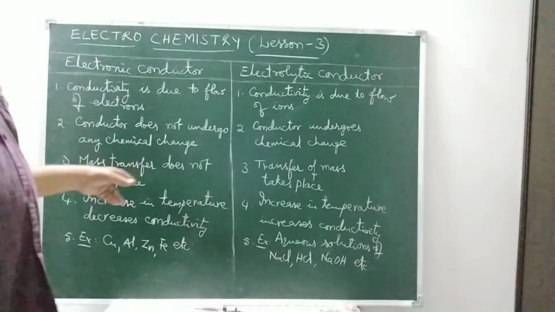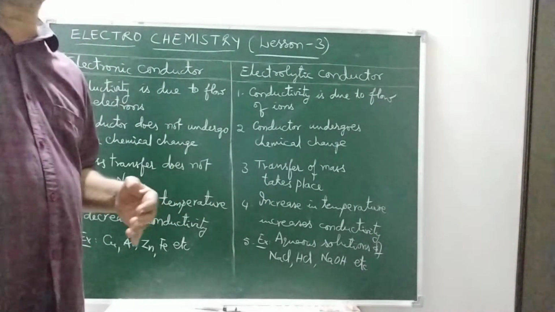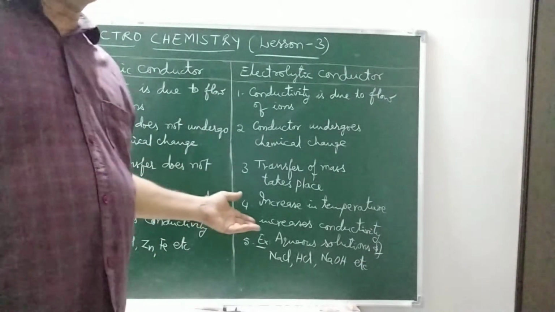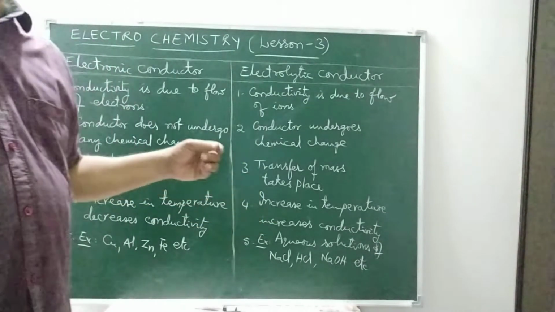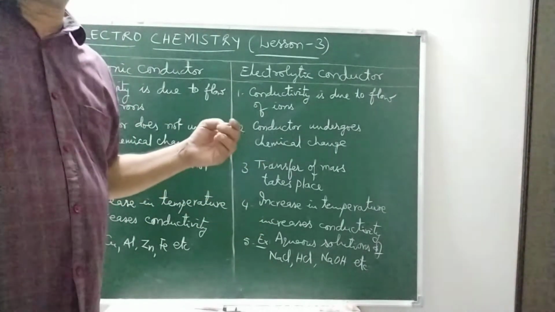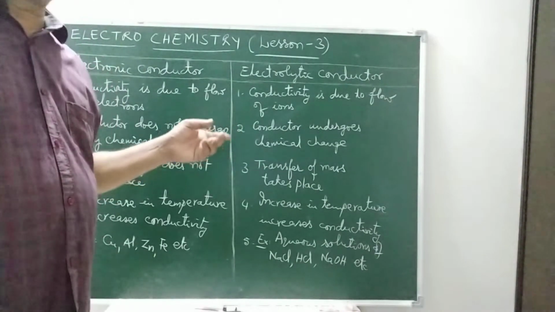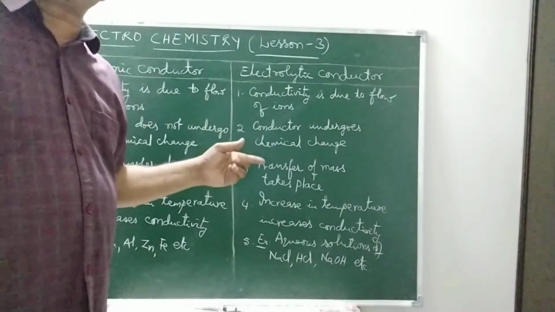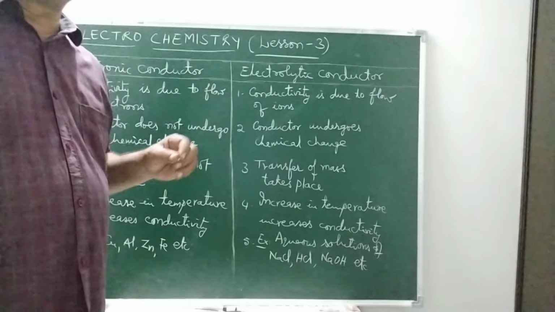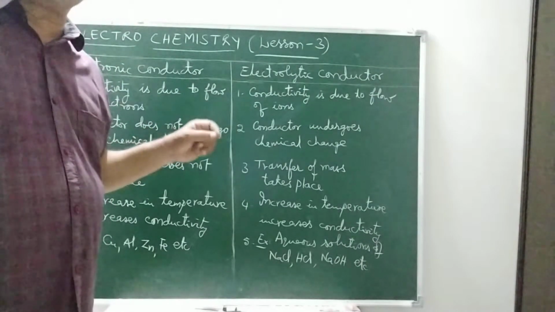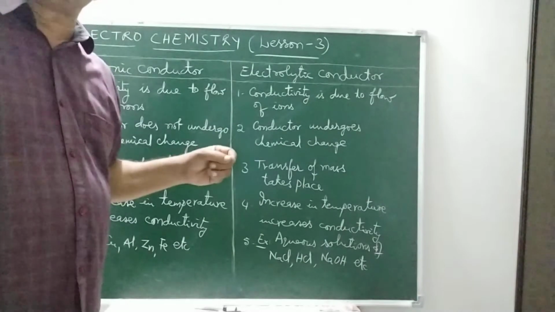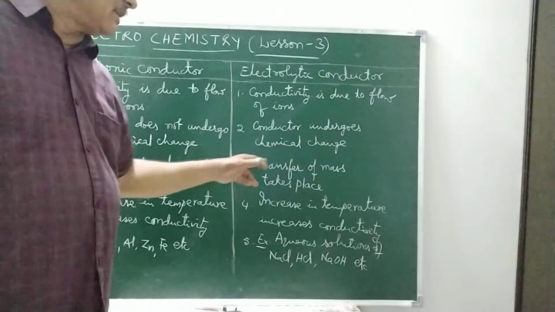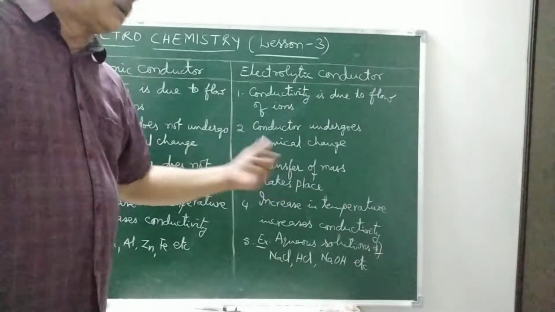Right. Mass transfer does not take place in electronic conductors, so mass cannot accumulate from one place to another place. But if we pass current in copper sulfate solution using copper electrodes, that is as anode and cathode, then after some time we observe that the mass of the copper anode decreases and the mass of the copper cathode increases. If we carefully observe, the loss in the mass of anode is equal to the gain in the mass of cathode. That means transfer of mass takes place from anode to cathode.